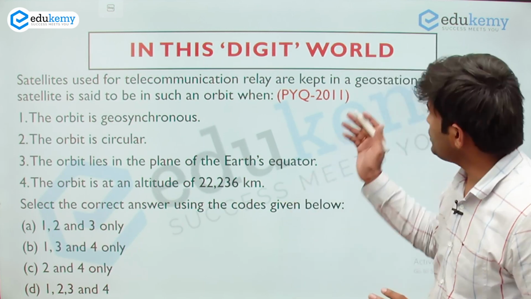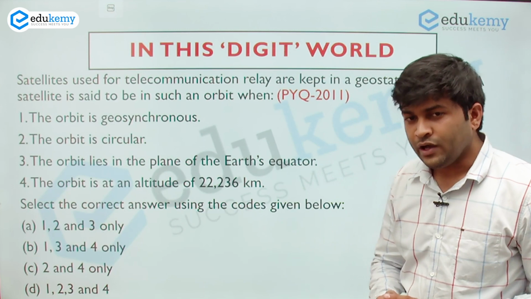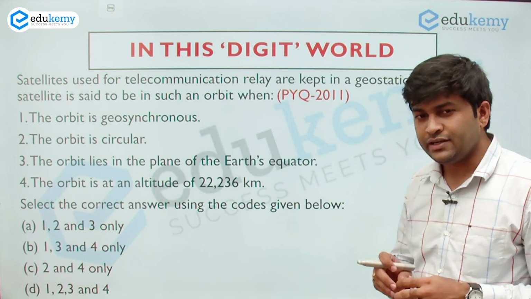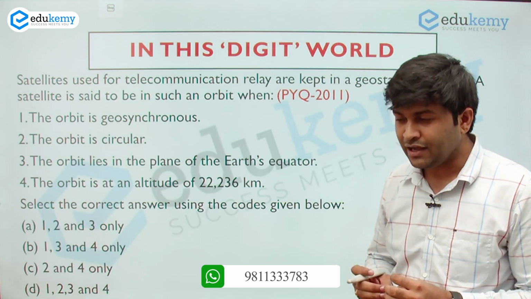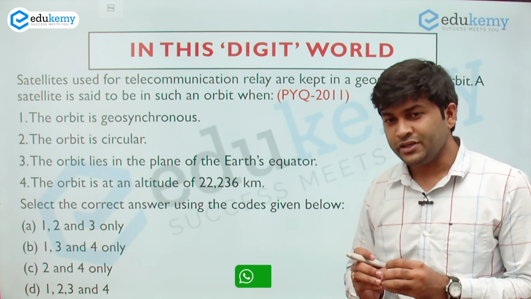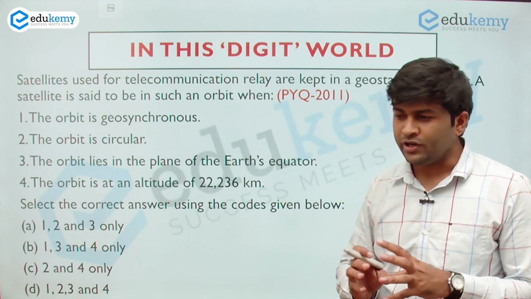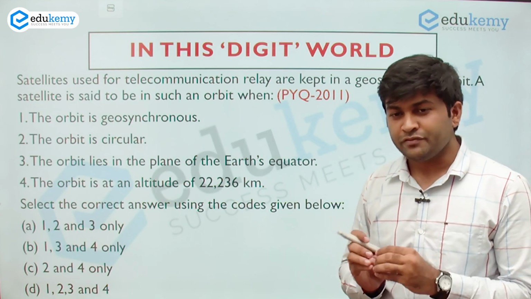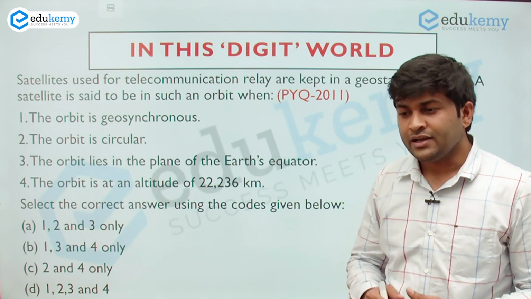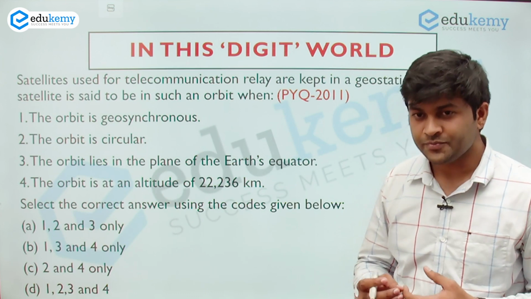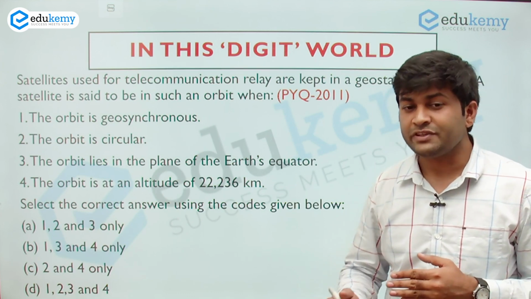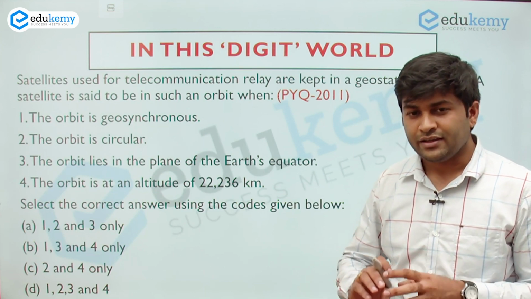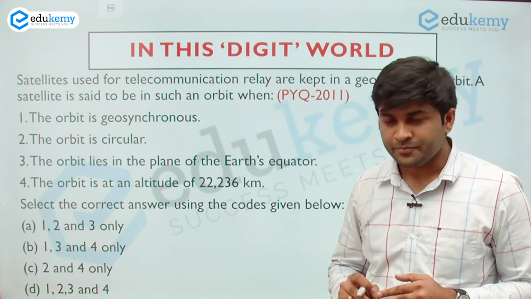It's a previous year question of 2011. Now, if certain digits in terms of the altitude, in terms of the weight of the spacecraft, in terms of the year of the organization or any summit are mentioned in the statement, then either the digit or the things associated with this digit make that statement wrong.